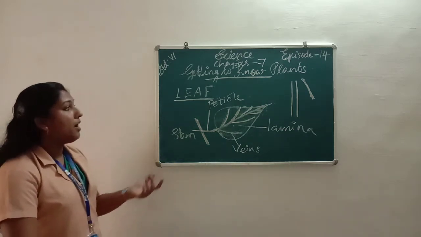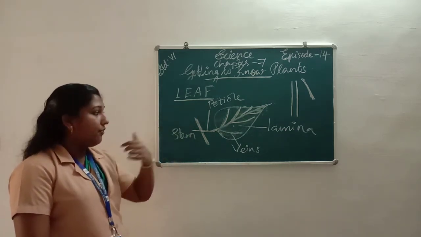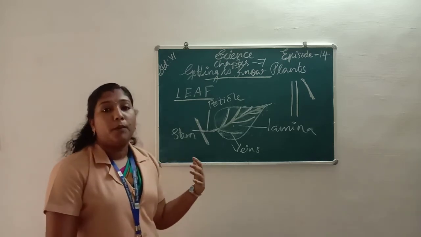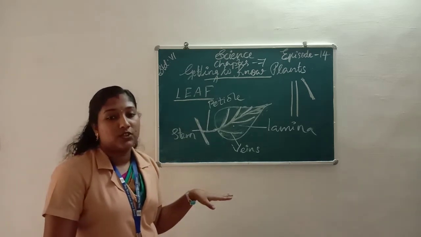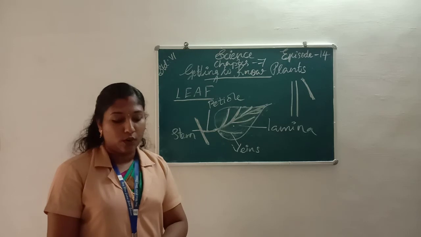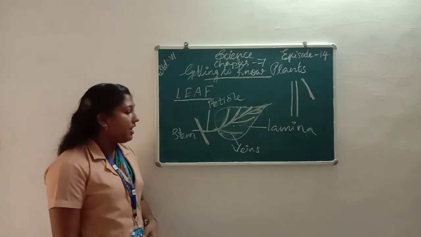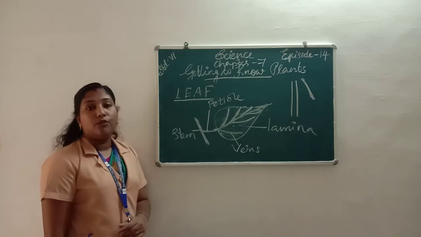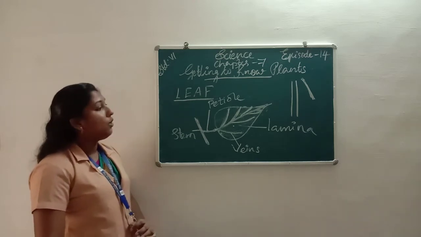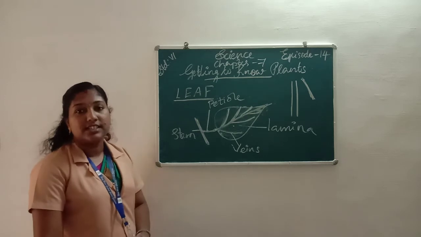Next we learn about leaf. The leaf is a green structure present on a plant. The different parts of a leaf are petiole, veins, lamina, and stem.